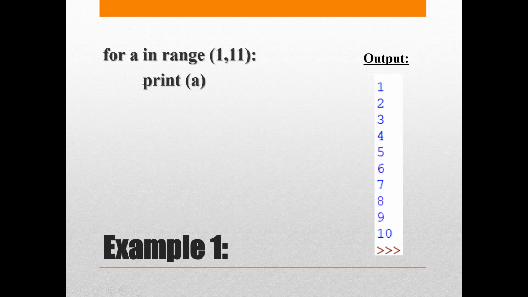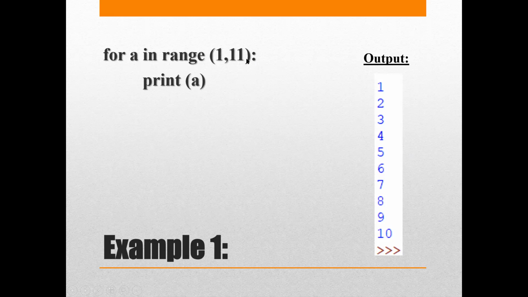The indentation means this statement is within the for loop. It's not outside the for loop. The moment you are back to the line of indent below for, whatever you write here will be outside the for loop. So here the range function generates numbers starting from 1 and up till 11, so 1 less than that, that is 10. So 1 to 10 numbers are generated.